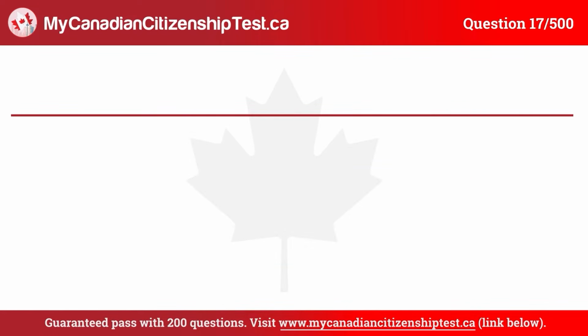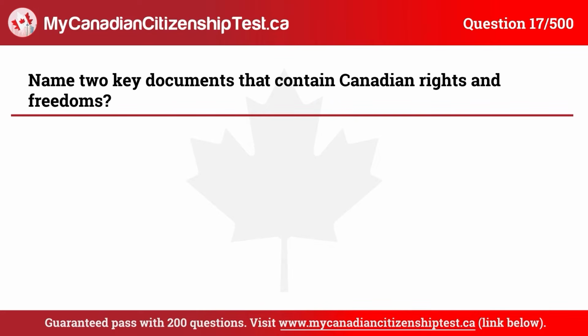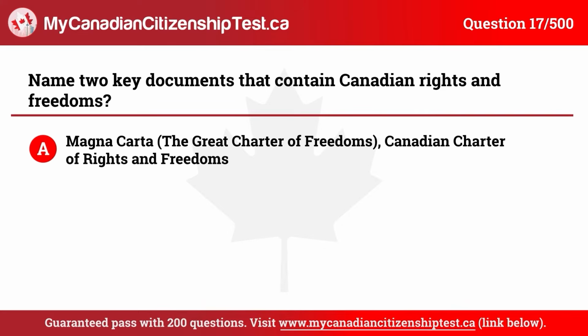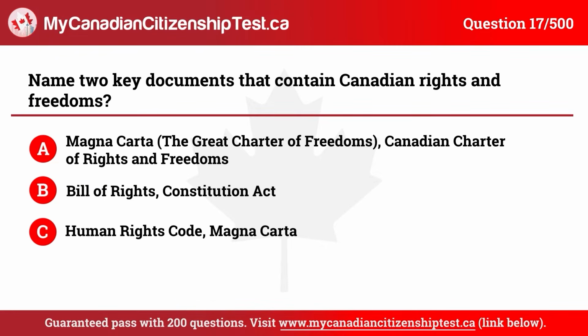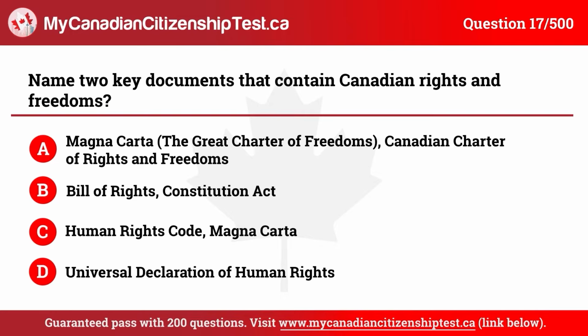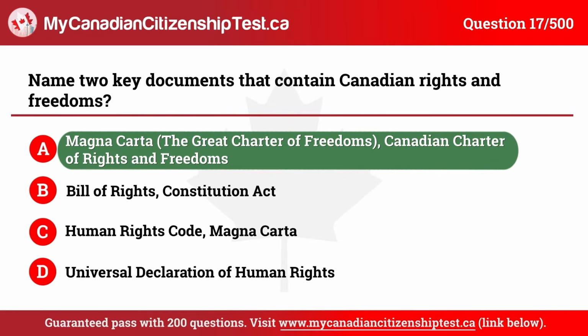Question 17. Name 2 key documents that contain Canadian rights and freedoms. A. Magna Carta, the Great Charter of Freedoms, Canadian Charter of Rights and Freedoms. B. Bill of Rights, Constitution Act. C. Human Rights Code, Magna Carta. D. Universal Declaration of Human Rights. The correct answer is A. Magna Carta, the Great Charter of Freedoms, Canadian Charter of Rights and Freedoms.